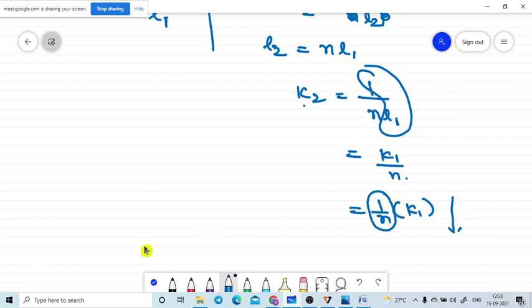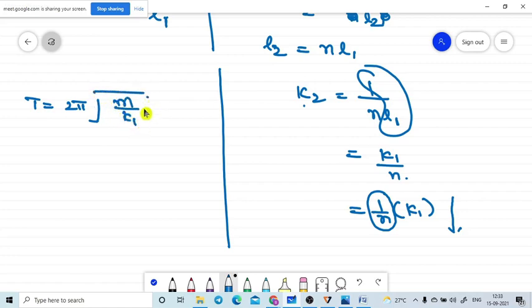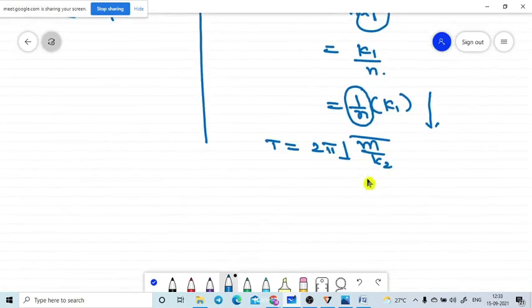Now if we go to the time period for this case, let me take the time period. In this case, time period T is equal to 2 pi into square root of m by k1, so that is case 1. But in this case T is equal to 2 pi square root of m by k2. But k2 is equal to k1 by n.